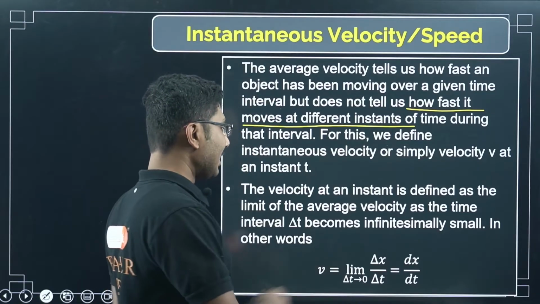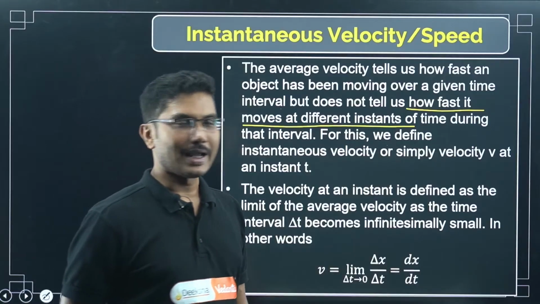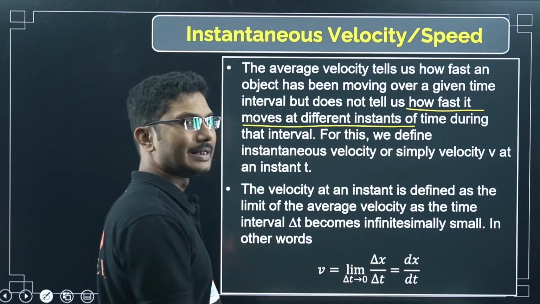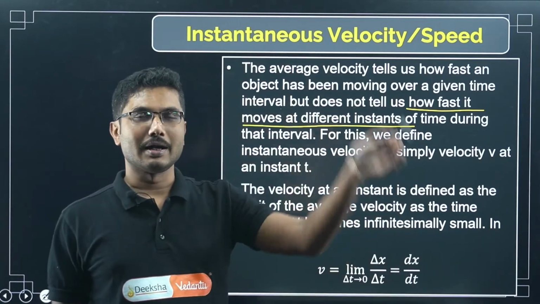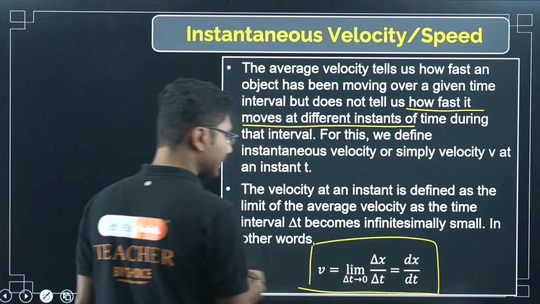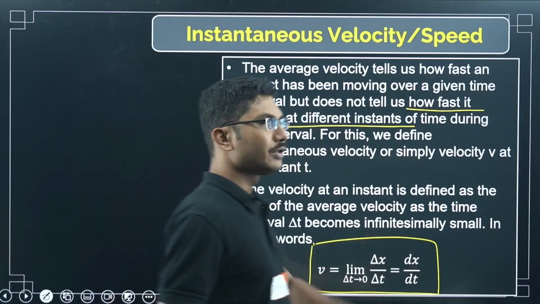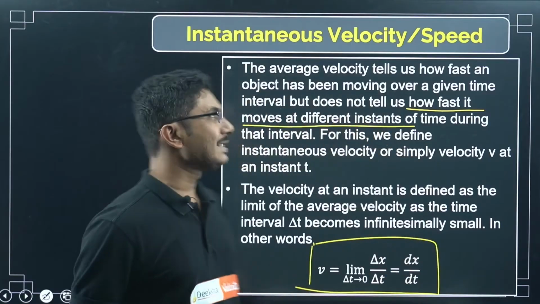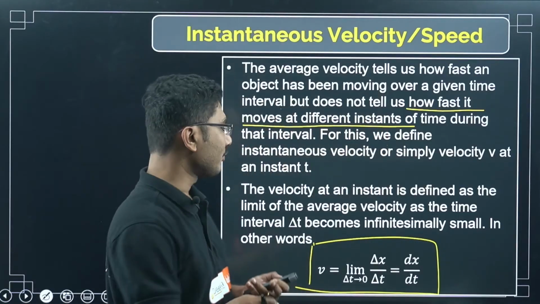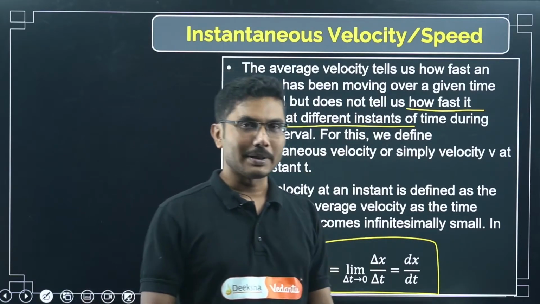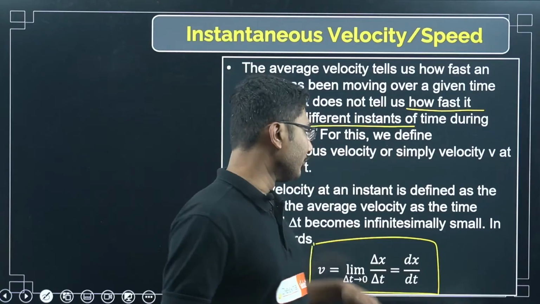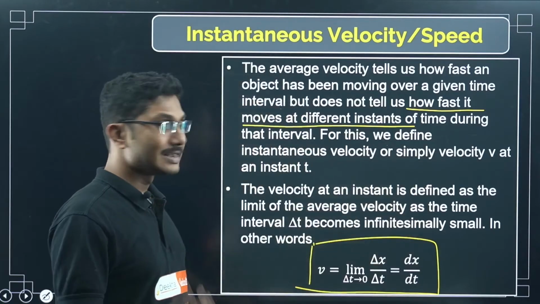In dy/dx, you take delta y by delta x and then you put delta x tends to 0, and you get dy by dx. It is the same thing here. So you can write this as the instantaneous velocity. To find the instantaneous velocity, we are going to use differentiation. Also, in some cases you will be given a complex function of x, and then you have to find the velocity by using the method of differentiation. We will see some problems today and some tomorrow as well. There we are going to use this equation extensively.